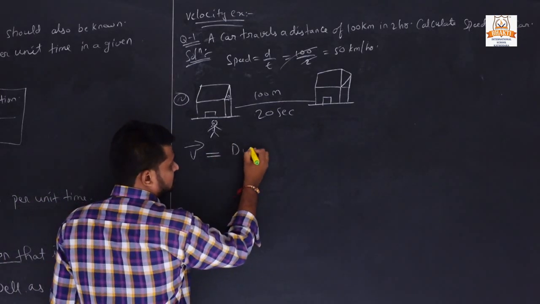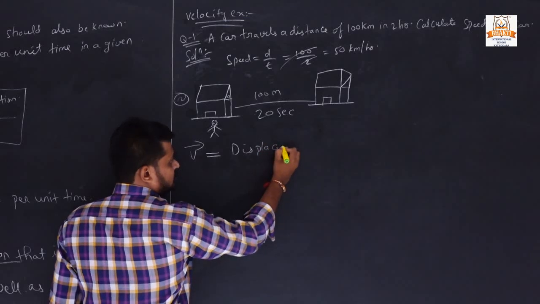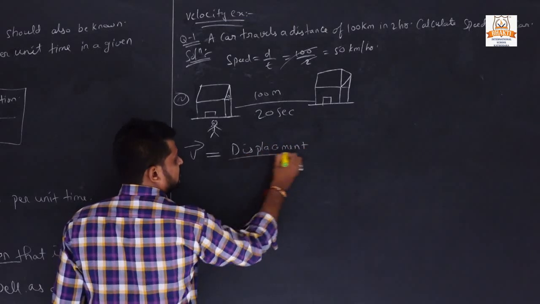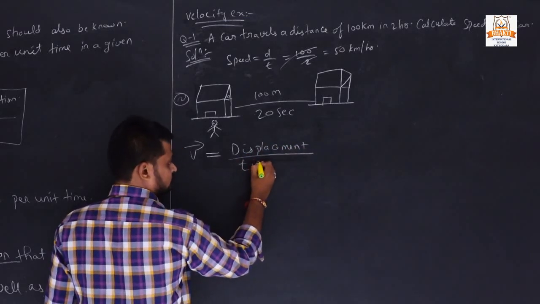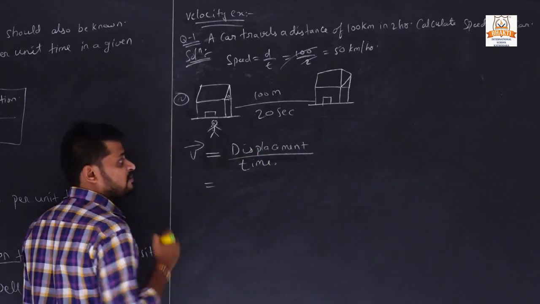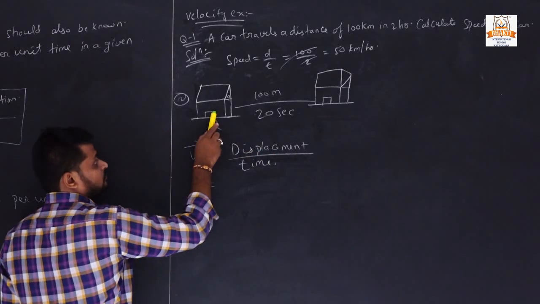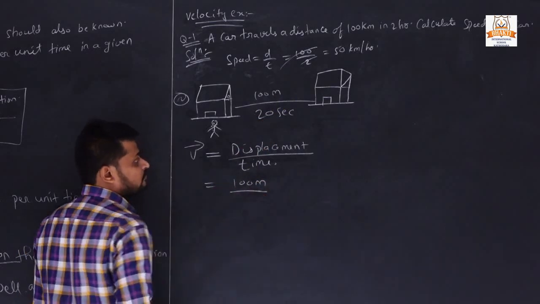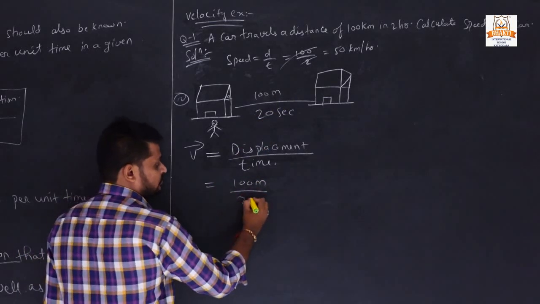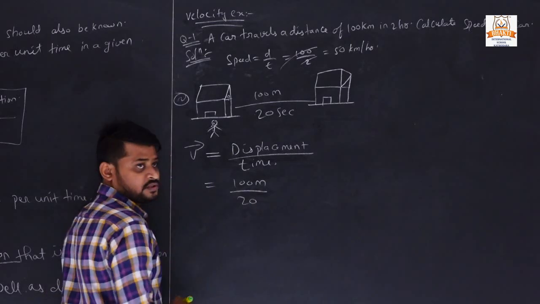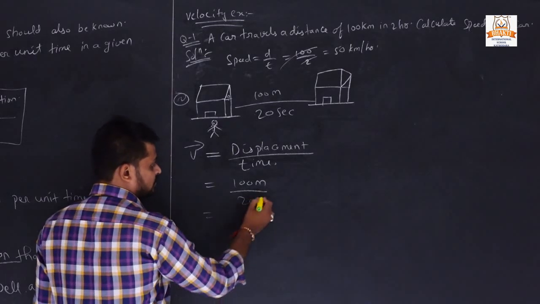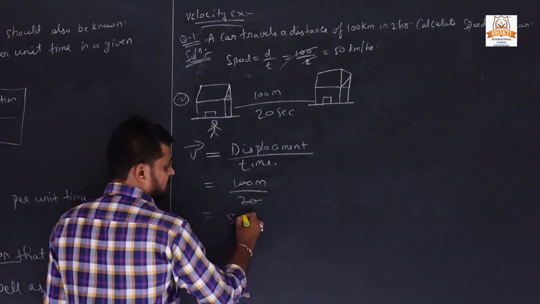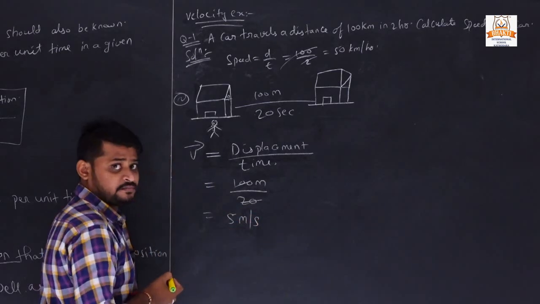Velocity is displacement upon time. Here the displacement is from house to office and it is 100 meter and the time is 20 seconds. So what was the velocity? 5 meter per second.